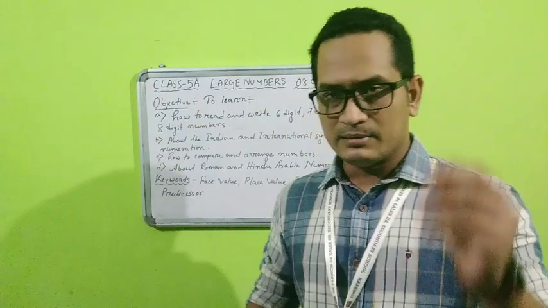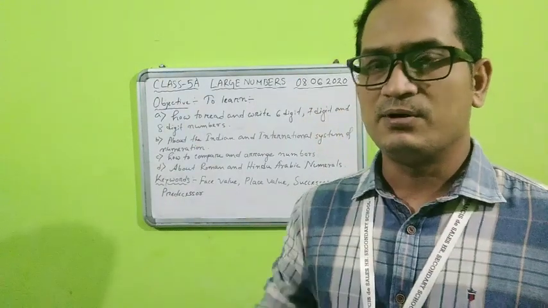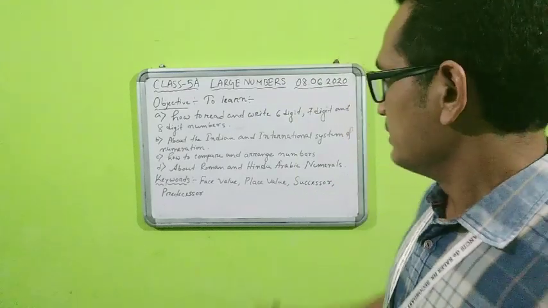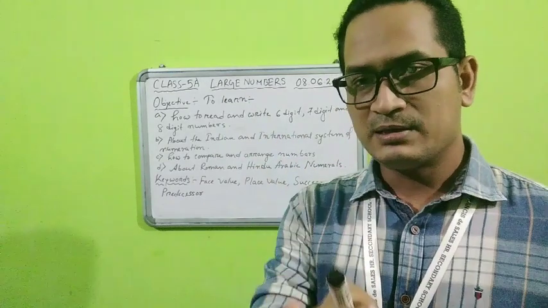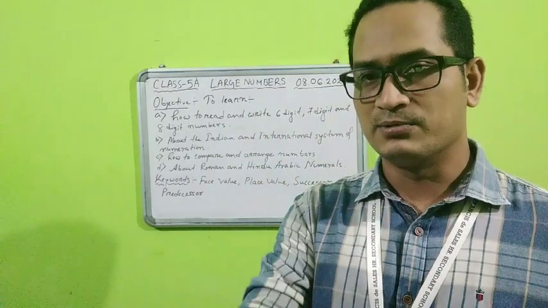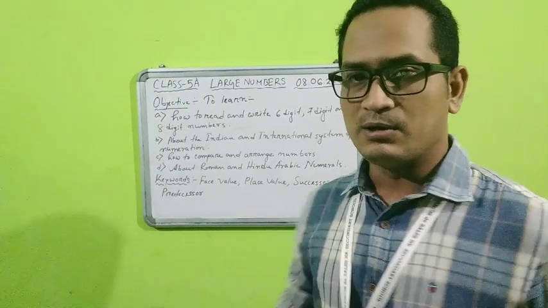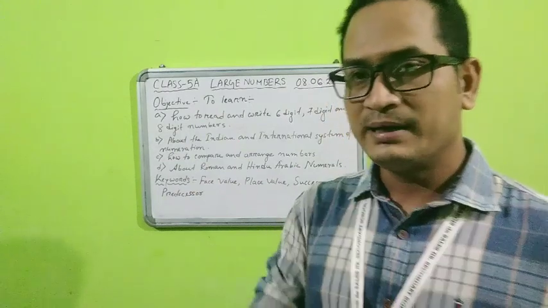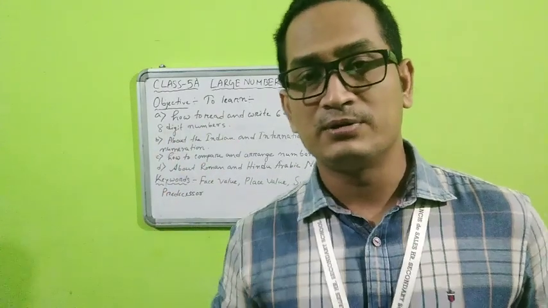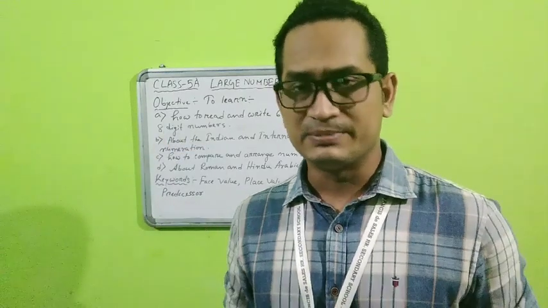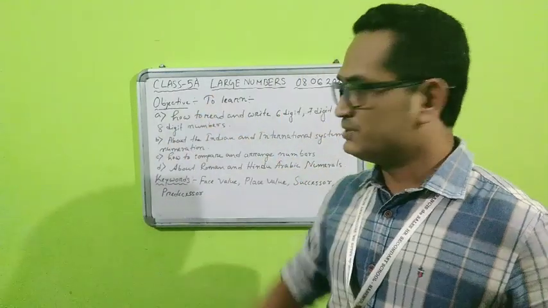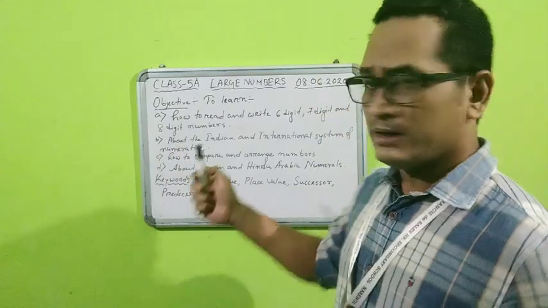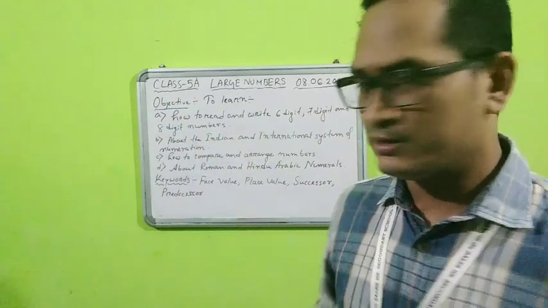Now students, let us see what the objective of this chapter will be, that means what we are going to learn in this particular chapter. All of this you have to copy down in your school copy immediately after you complete this video. Fine. This should be the beginning of every chapter, because before beginning a chapter we always need to know what we are going to learn in it. If you see the objectives, there will be 4 objectives in this chapter. Let us see one by one. Don't worry, I will send a picture of this so that you can easily note it down.